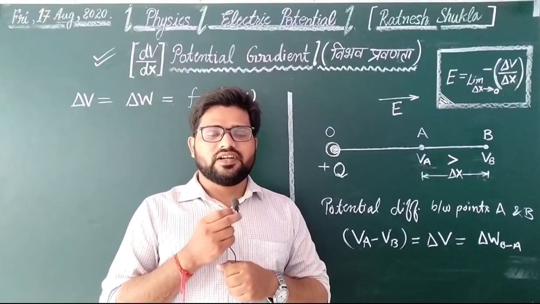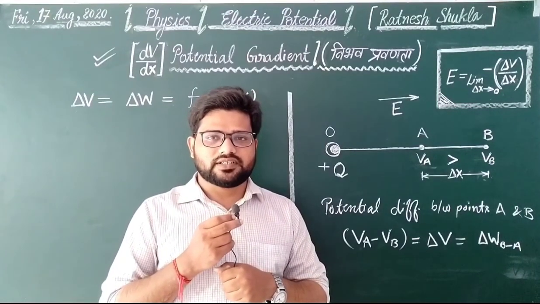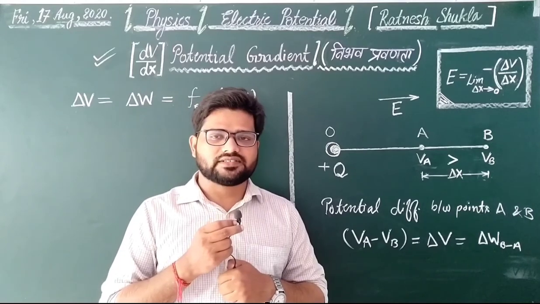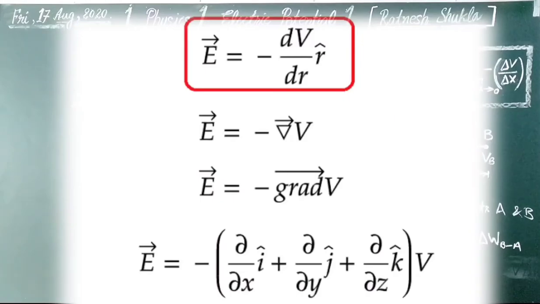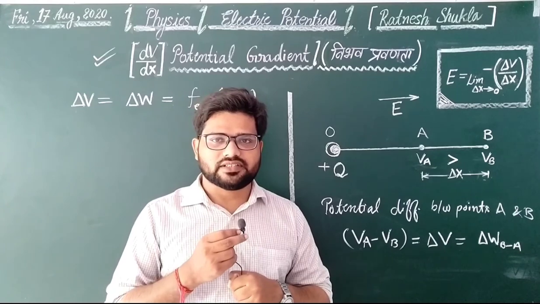Dear friends, field intensity at a point of electric field can also be defined as the negative of the potential gradient. What is meant by the potential gradient?